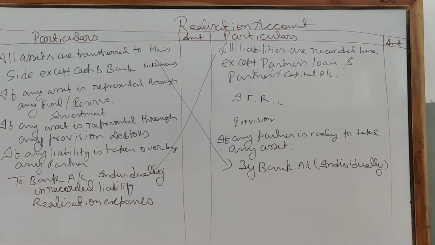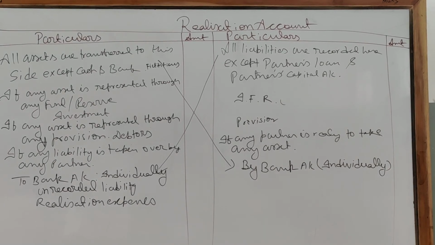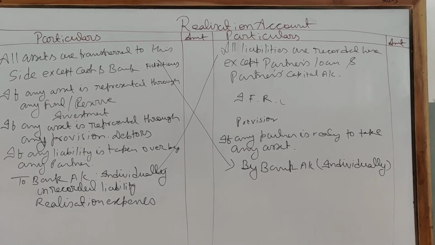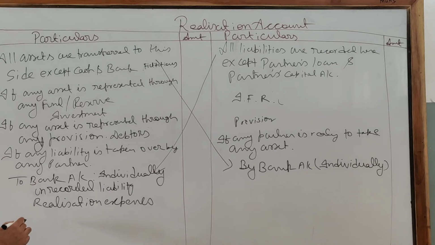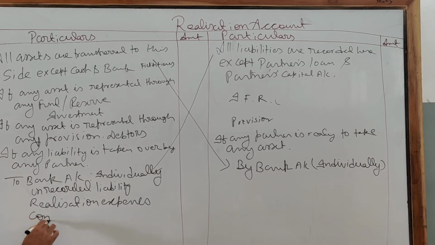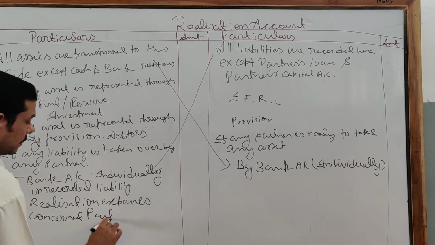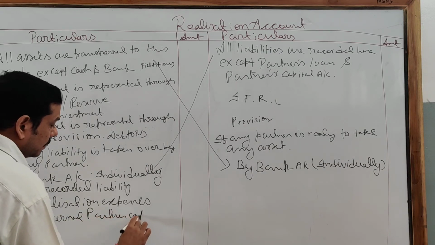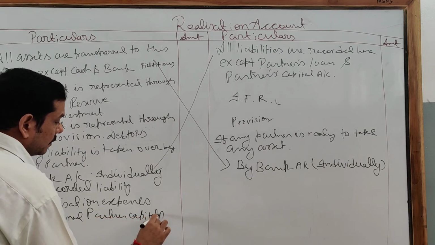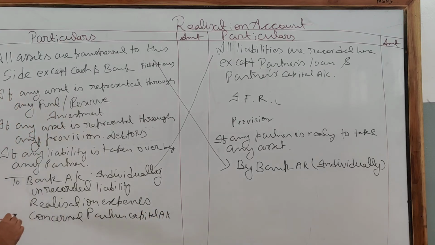When realization expenses are borne by the firm but paid by the partner, then realization account debit to the concerned partner capital account. In case 1, the whole expenses are borne and paid by the firm, realization to cash bank.